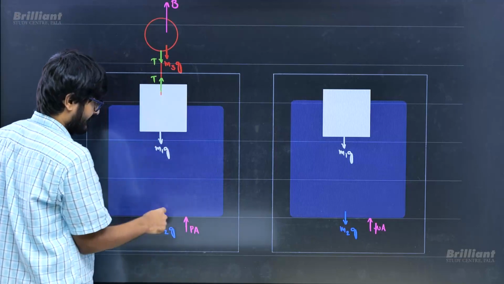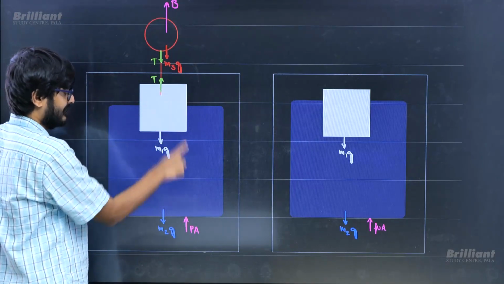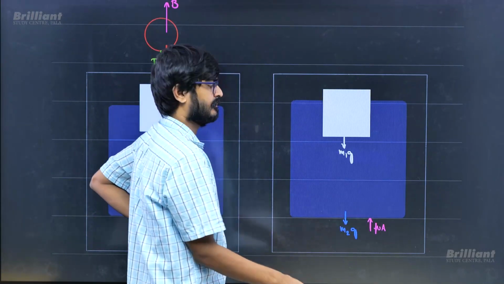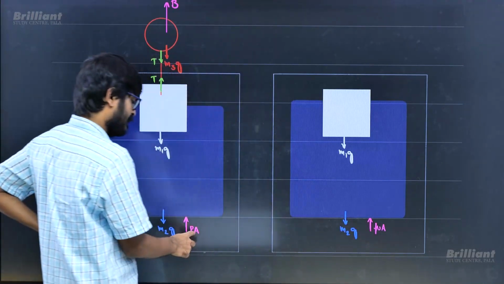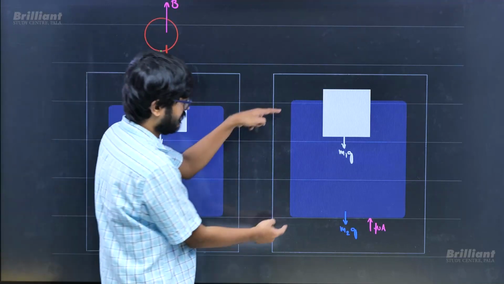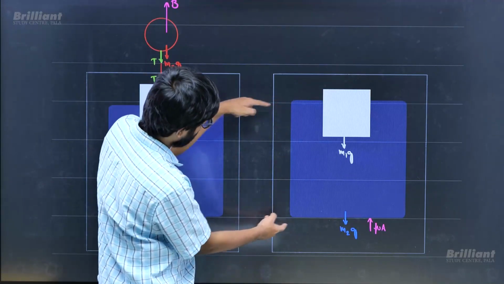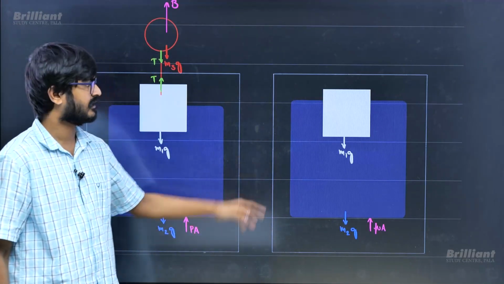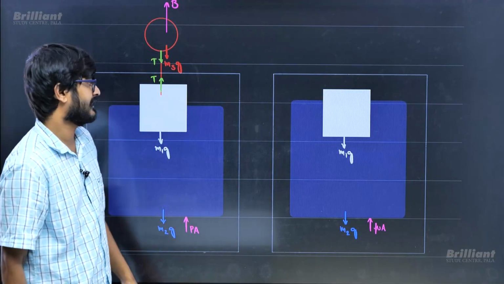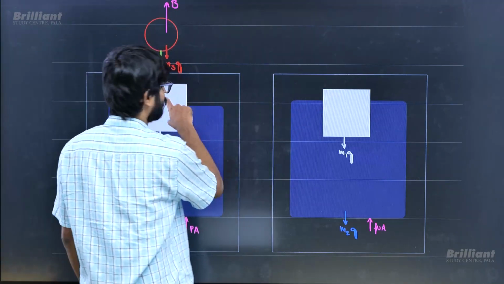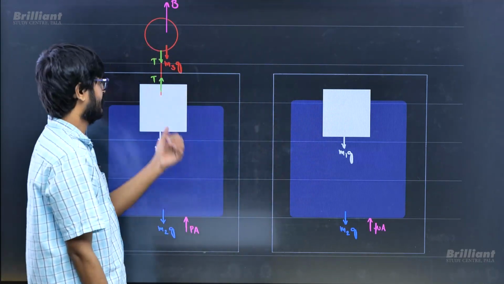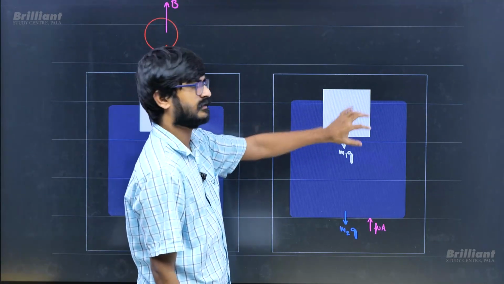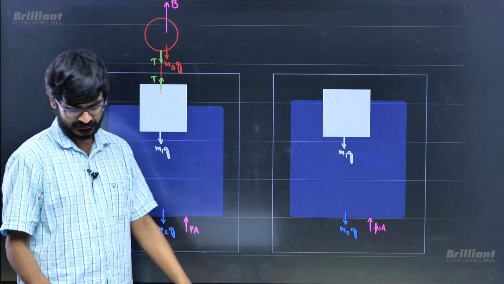So this pressure force has to be more than this pressure force. So this height is more than this height, and water level will increase. I can easily convince you even the volume submerged is going to be more here, because here the buoyancy needed is less, since there is tension already. Here the buoyancy needed is more, so the volume submerged will be more here.